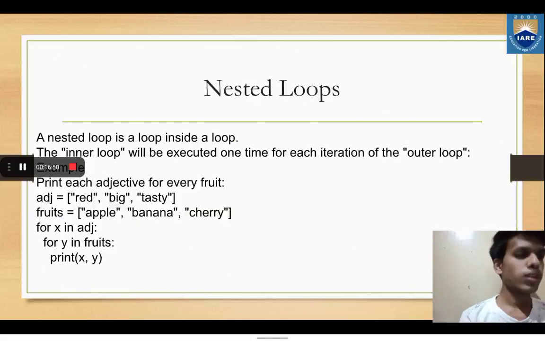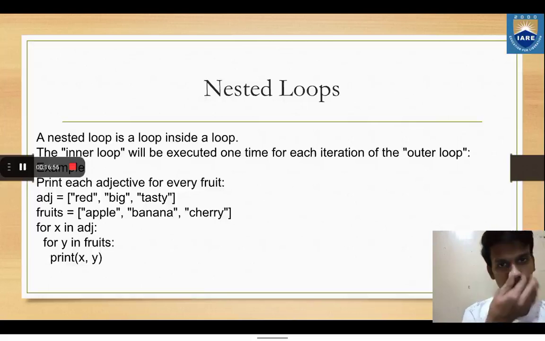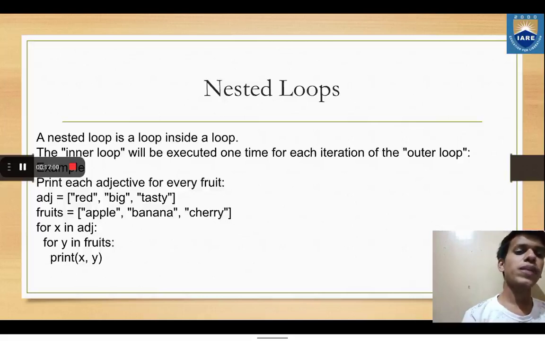Now coming to nested loops. A nested loop is a loop inside a loop. The inner loop will be executed one time for each iteration of the outer loop. Example, print each adjective for every fruit.